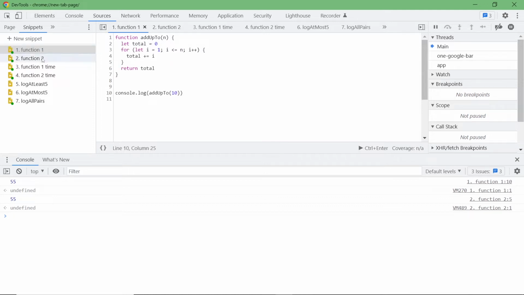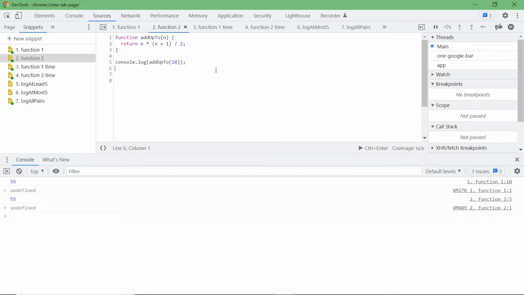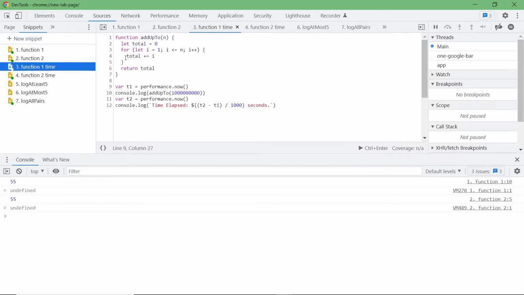So which one do you think is better code? Is it the first function or the second function? Well, there is a way to time the function. Whichever takes less time, we can say that's the faster code, that's better, right? So let's time the first function. I provide a large number, like a billion, and I'm using performance.now from Google Chrome to figure out how much time this function takes.